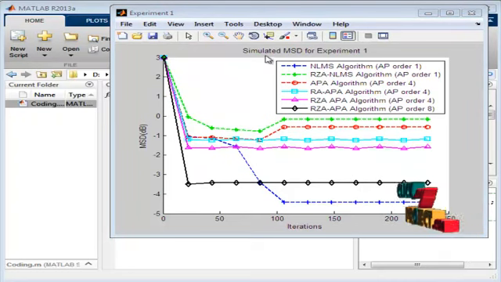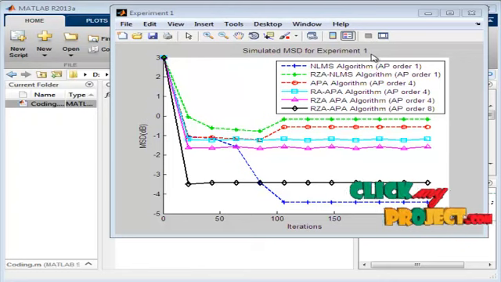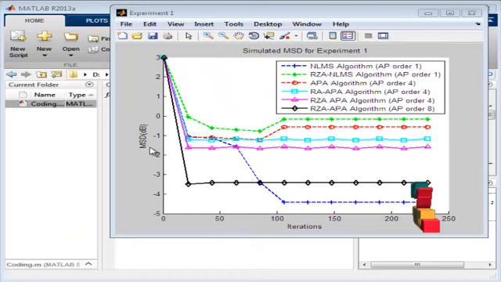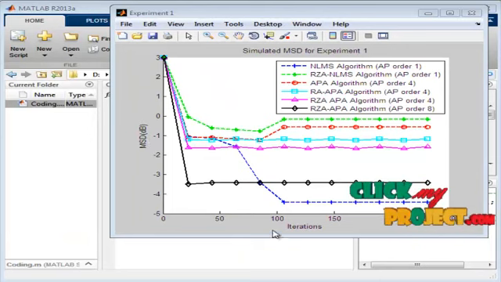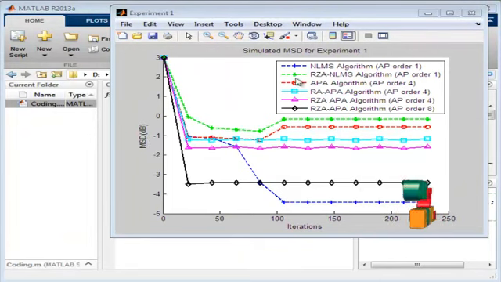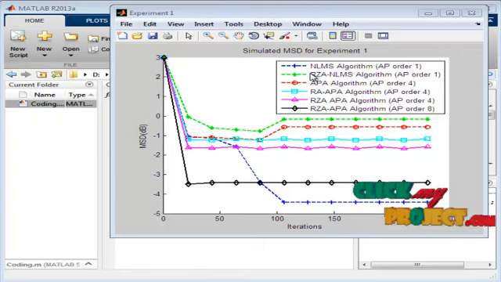The graph is about the simulated mean square deviation for experiment number 1. The graph is plotted for mean square deviation against the number of iterations. Here, normalized least mean square algorithm, reweighted zero attracting normalized least mean square algorithm, affine projection algorithm, zero attracting affine projection algorithm, and reweighted zero attracting affine projection algorithm are compared. The graph is plotted according to the calculated mean square deviation value. Here, the mean square deviation value of reweighted zero attracting affine projection algorithm is found to be very low.